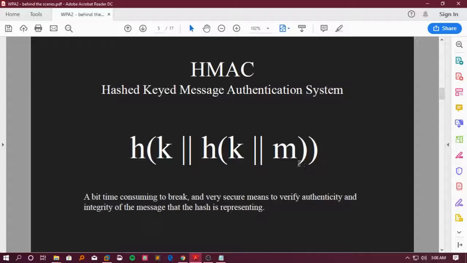Again, if I say M represents the message and K represents the key, and I'm not going to go into much detail, but these two keys are not exactly the same, though they are both derived from the same key. This key is called the inner key, which is XORed with something called the inner pad, which is a value I'm not going to talk about, but let's just remember this for now. Then this key is the outer key, which is XORed with an outer pad.